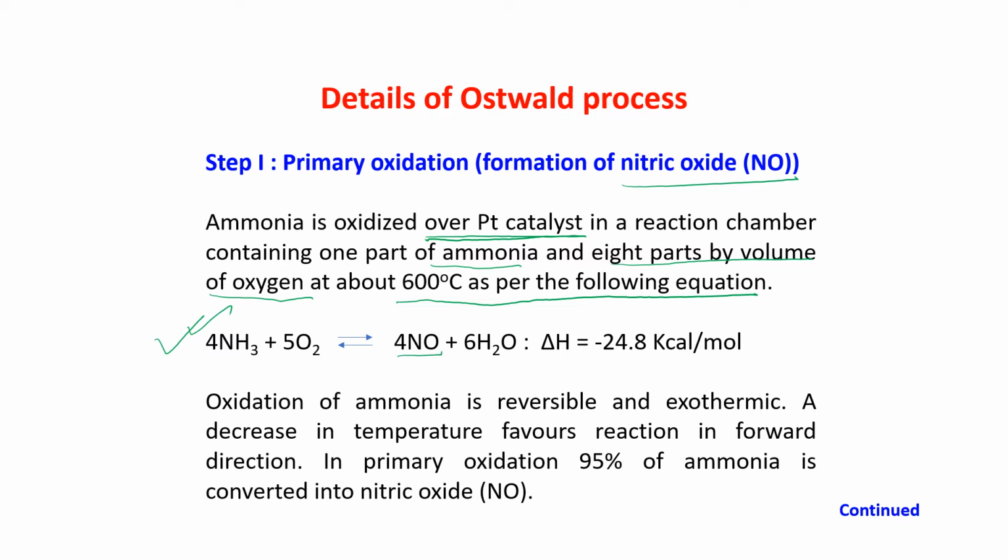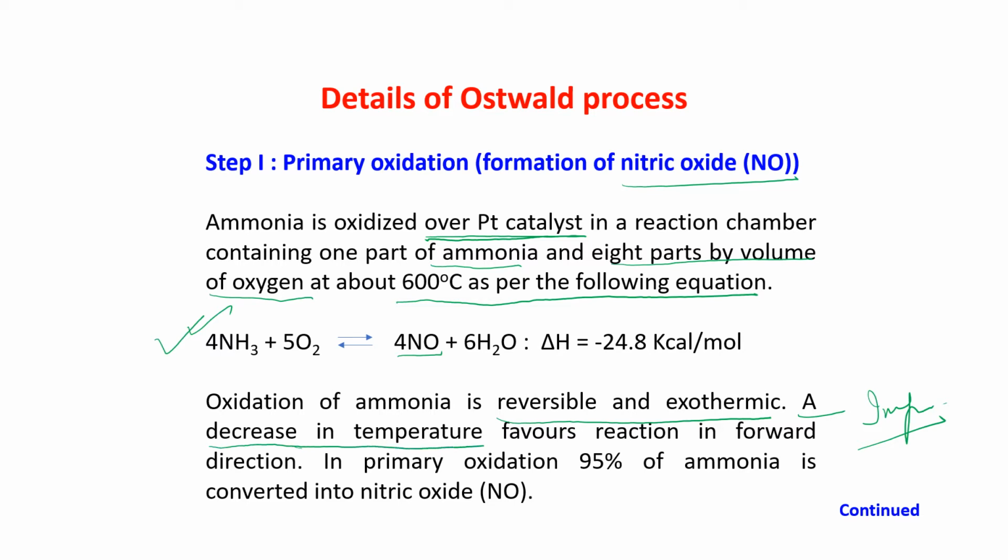Oxidation of ammonia is reversible and exothermic. That means when the oxidation of ammonia is going on, it is an exothermic reaction. And as it is an exothermic reaction, that means heat is produced in this reaction. So this is very important, children. This is important. Why? The reason, give reason, you can get a decrease in temperature.